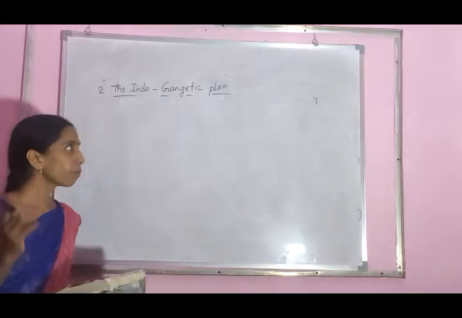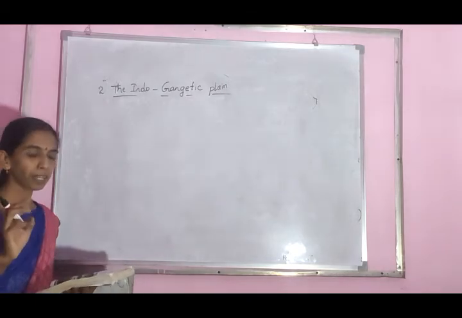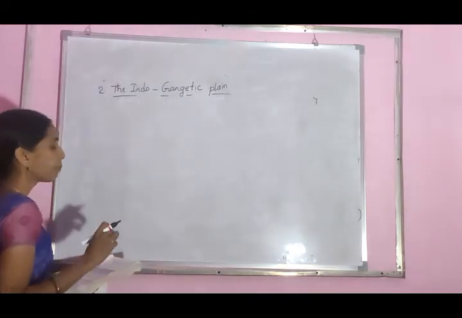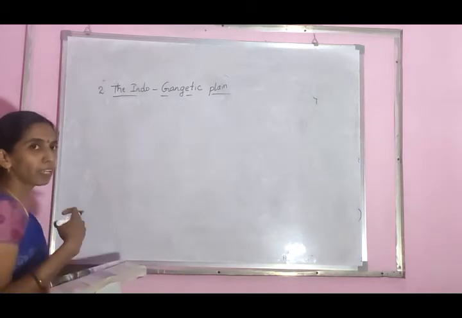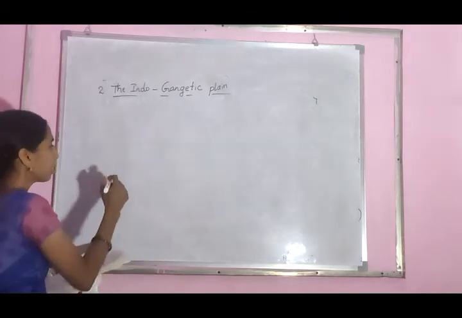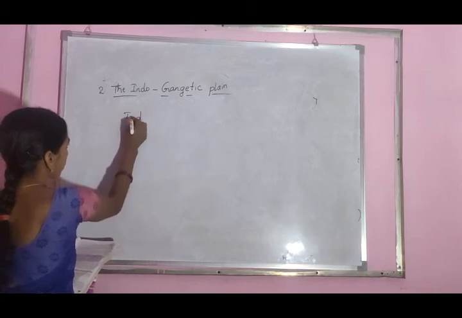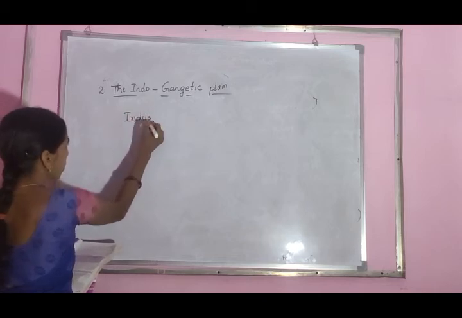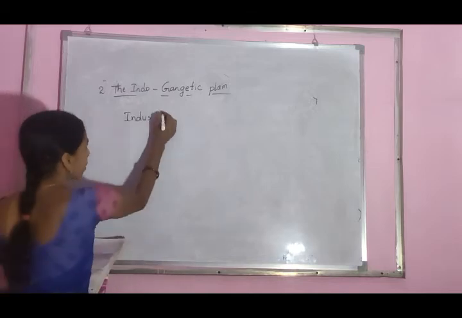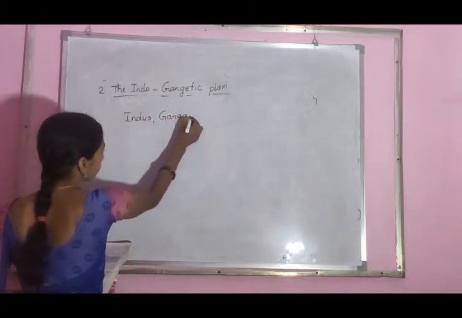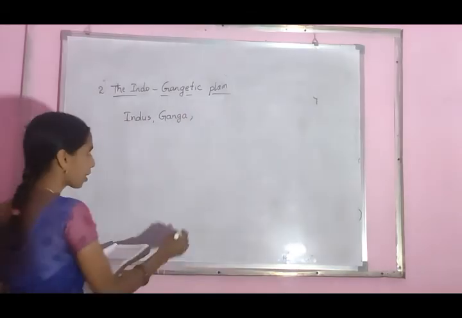So, there are three main perennial rivers. These perennial rivers are located in the Himalayan ranges. What are those perennial rivers? Indus, Ganga river and Brahmaputra.